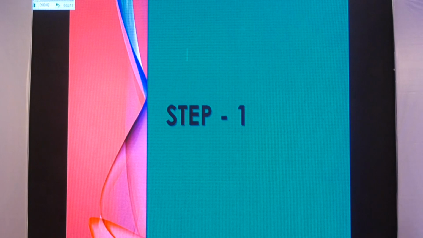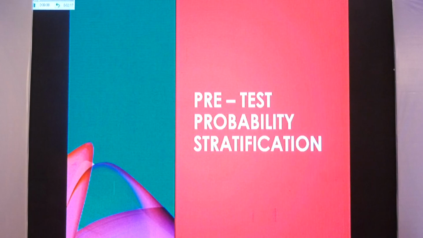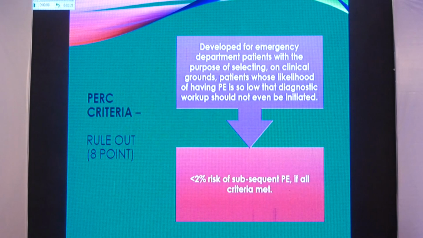So it's an 8-part management plan. The first step is that once you get a call to ascertain whether a patient has pulmonary embolism or not, you will have to analyze the pretest probability, and this is called PERC criteria. Pulmonary embolism rule-out criteria. This is an 8-point criteria. I'll show you in the next slide.